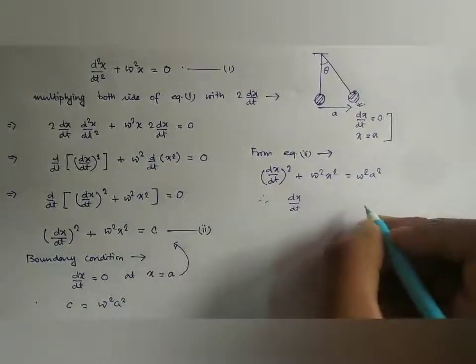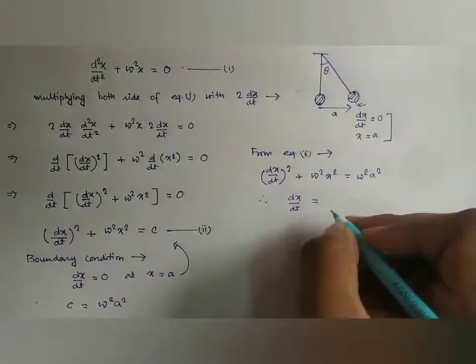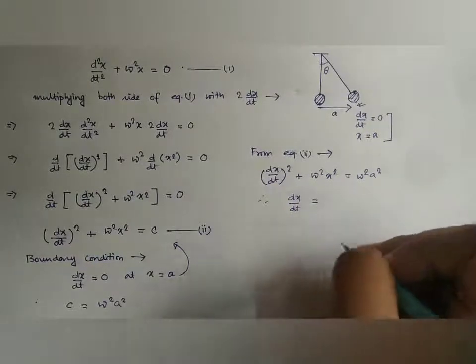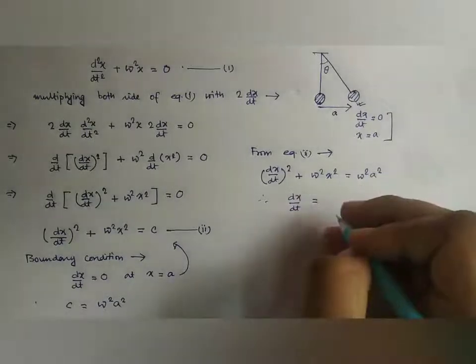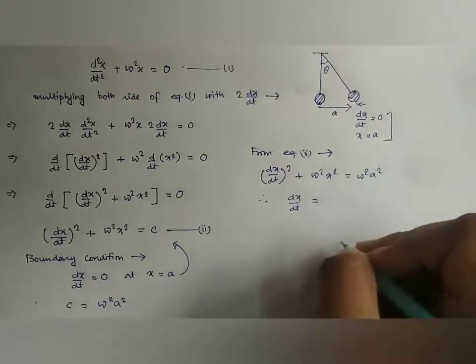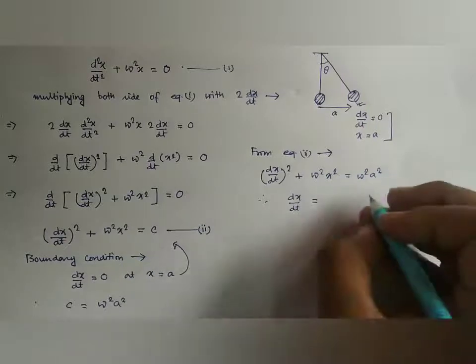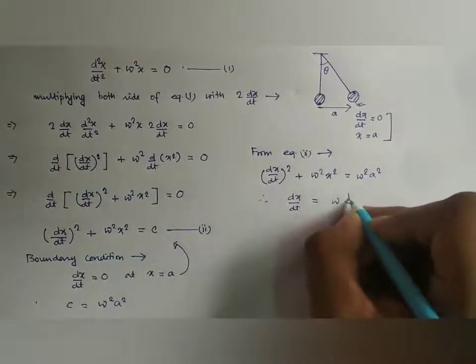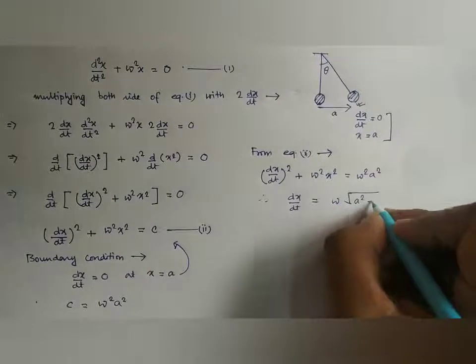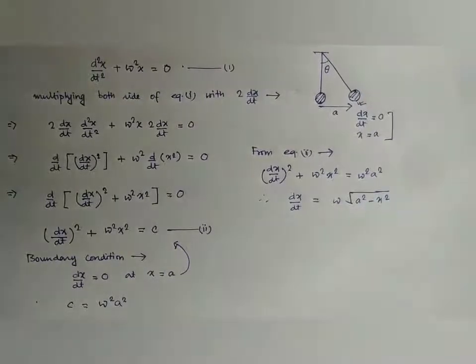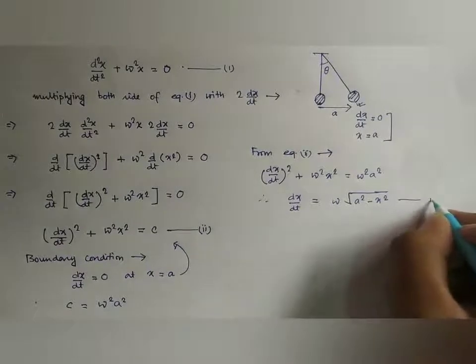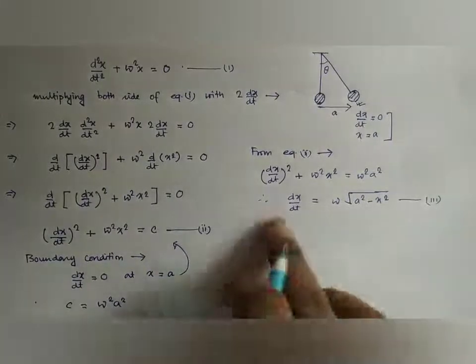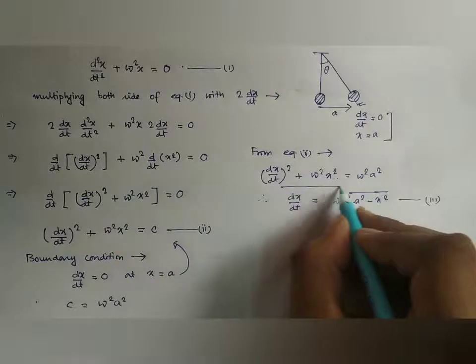Taking only the positive root, we have dx/dt equal to omega into root over of A square minus x square. Now if we mark it as equation number 3, it can easily be integrated.